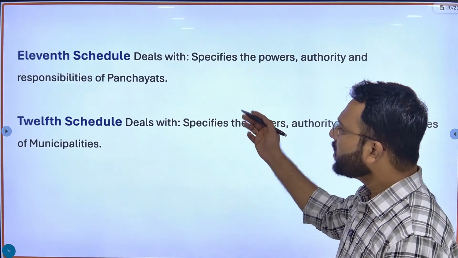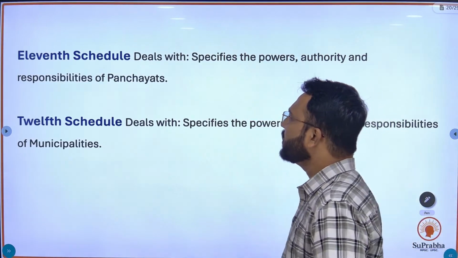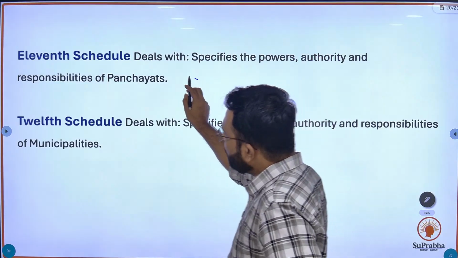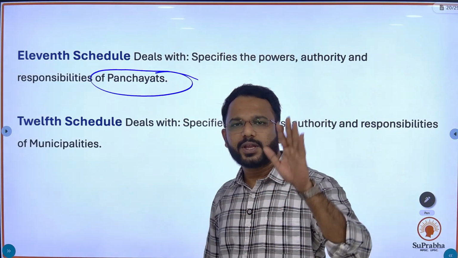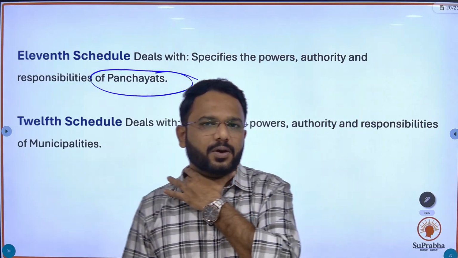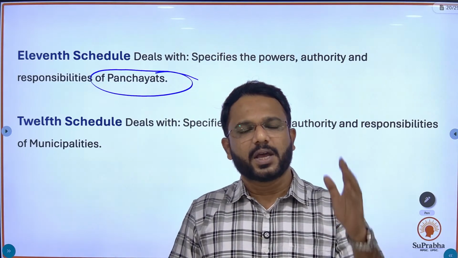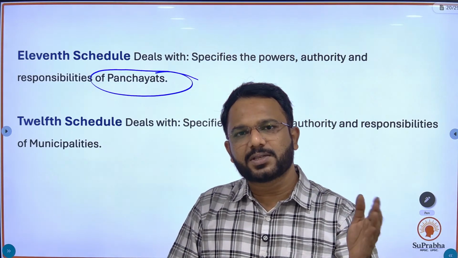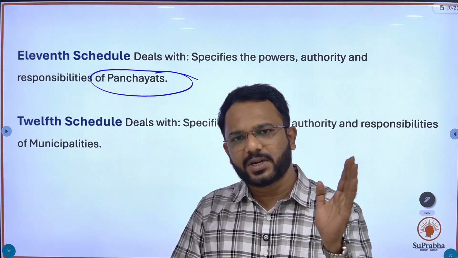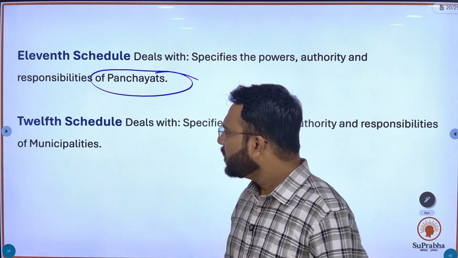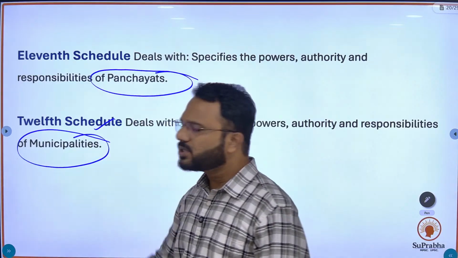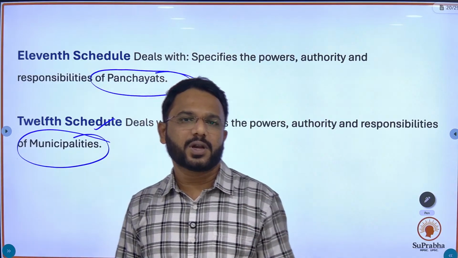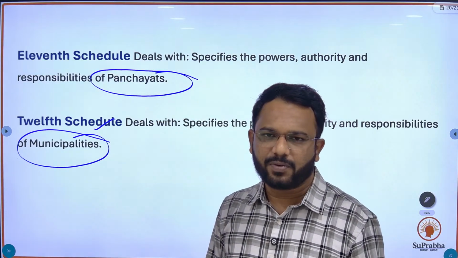constitution. Similarly, the eleventh schedule is related to panchayat. In the eleventh schedule, the details of panchayati raj or the rural panchayati system have been mentioned, their subjects and everything. Similarly, the twelfth schedule relates to the municipalities, that is urban local self government. Fine.